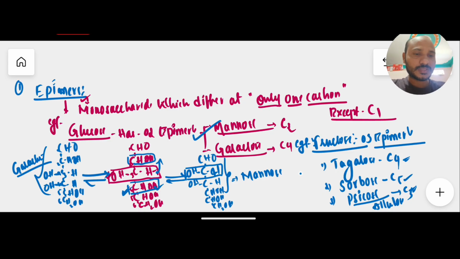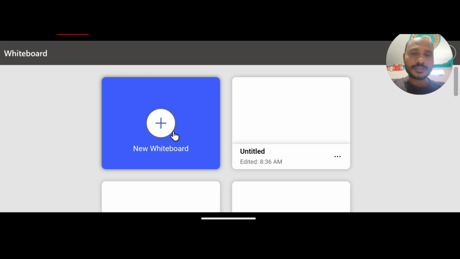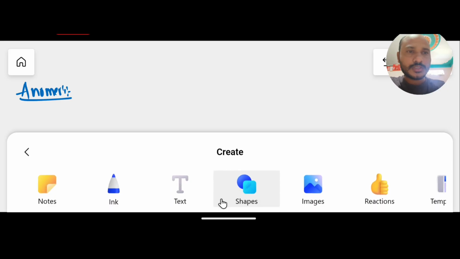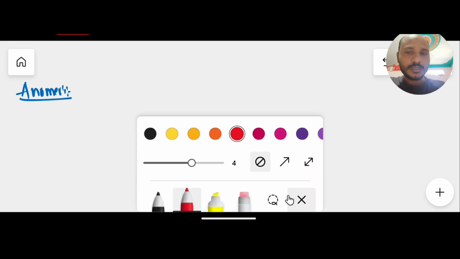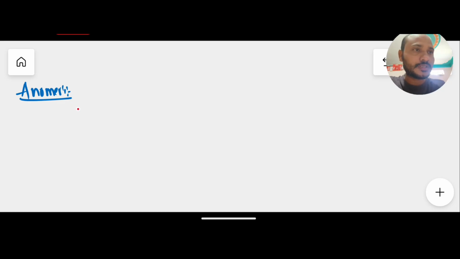Likewise, we have epimers. Now we move on to another important concept, that is anomers. Here I am writing about anomers. So what are anomers? Anomers are monosaccharides or sugars which differ at carbon number 1. Very, very important.